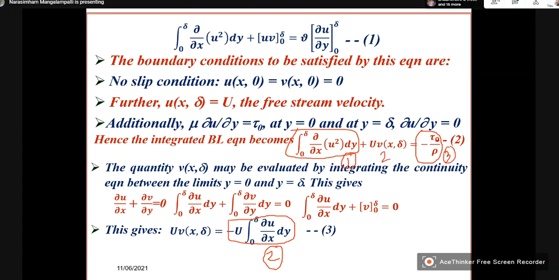So this is actually the second term, which is now replaced by this.